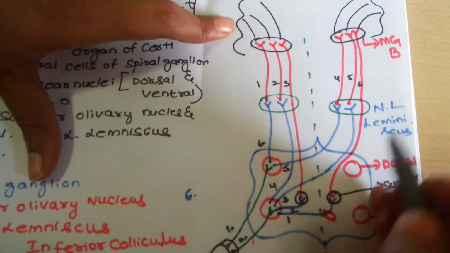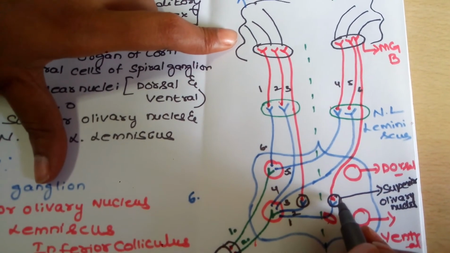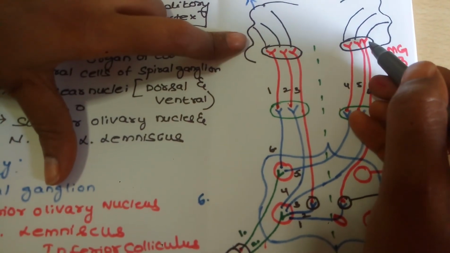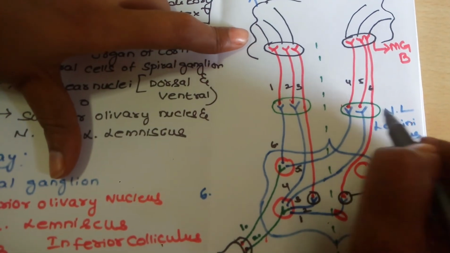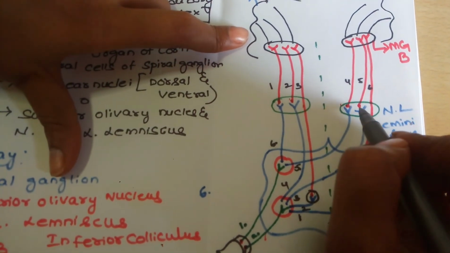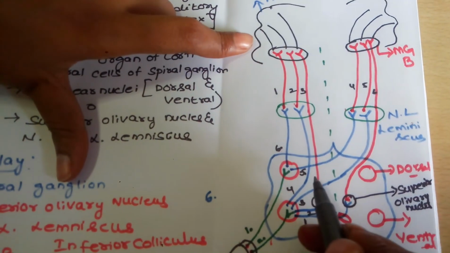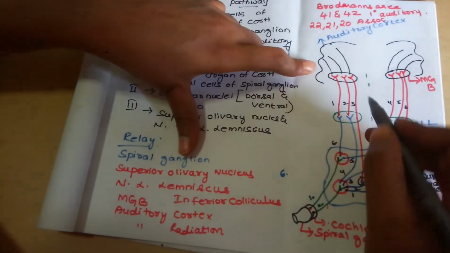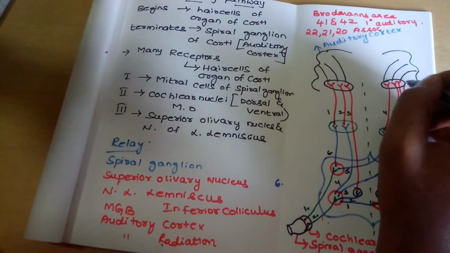Next, from the other side of the superior olivary nucleus, a set originates and terminates at the medial geniculate body. Next, the other two sets of fibers originate directly from the nucleus of lateral lemniscus and terminate at the medial geniculate body. Then this is all about the first order neuron, second order neuron and third order neuron. Till here, third order neuron relaying takes place.